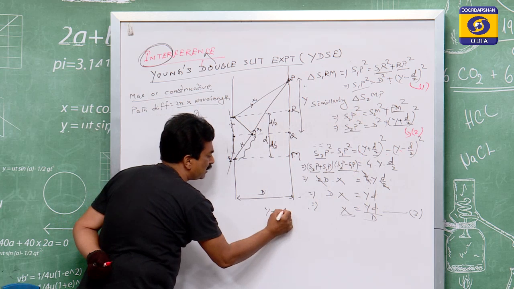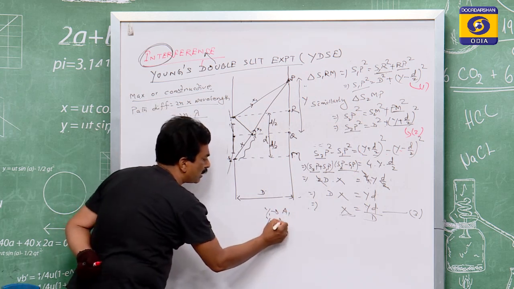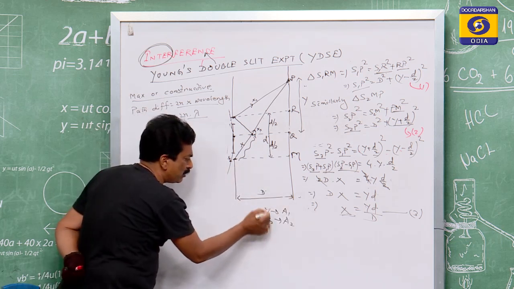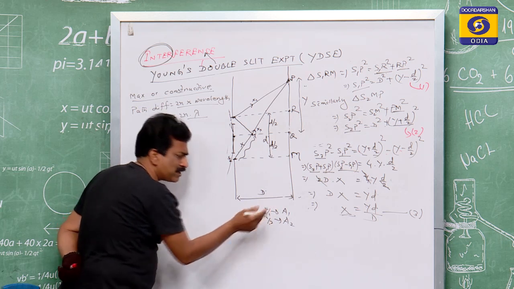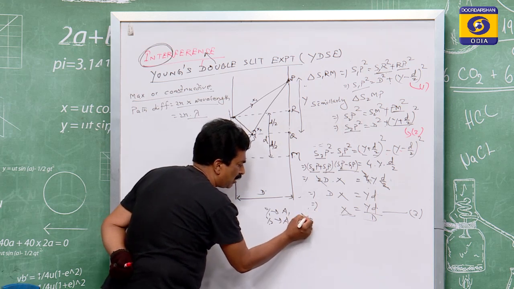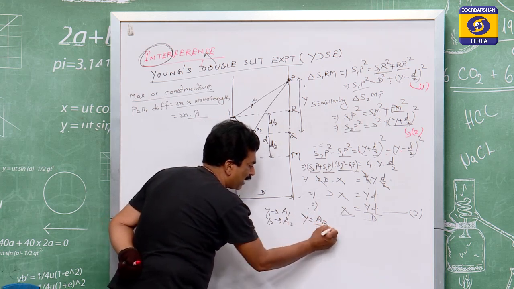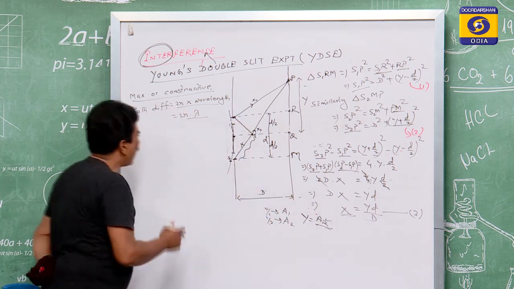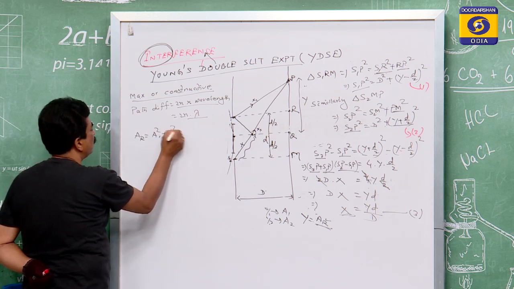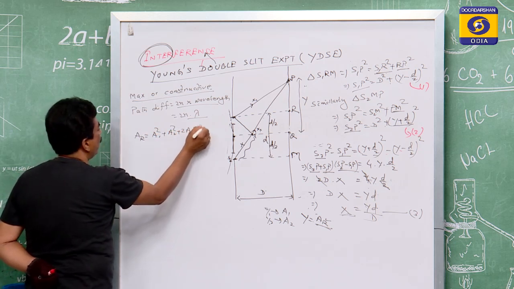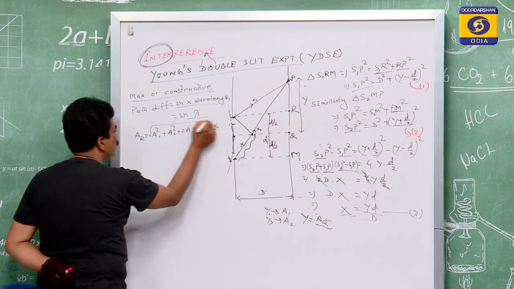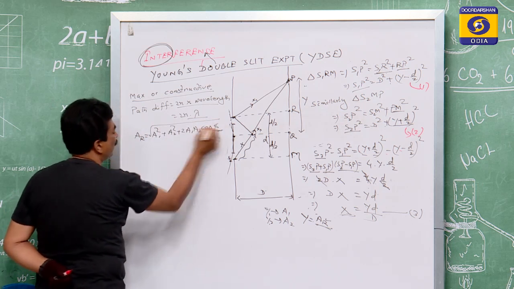Y1 has amplitude A1 and Y2 has amplitude A2, only the amplitude, but the sine factor is with that one. If these two waves interfere, the resultant Y will give you the result of the amplitude. That means the Y will be the AR, the resultant amplitude. That resultant amplitude AR is equal to root over A1 square plus A2 square plus 2 A1 A2 cos phi. So this AR purely depends upon the value of phi.